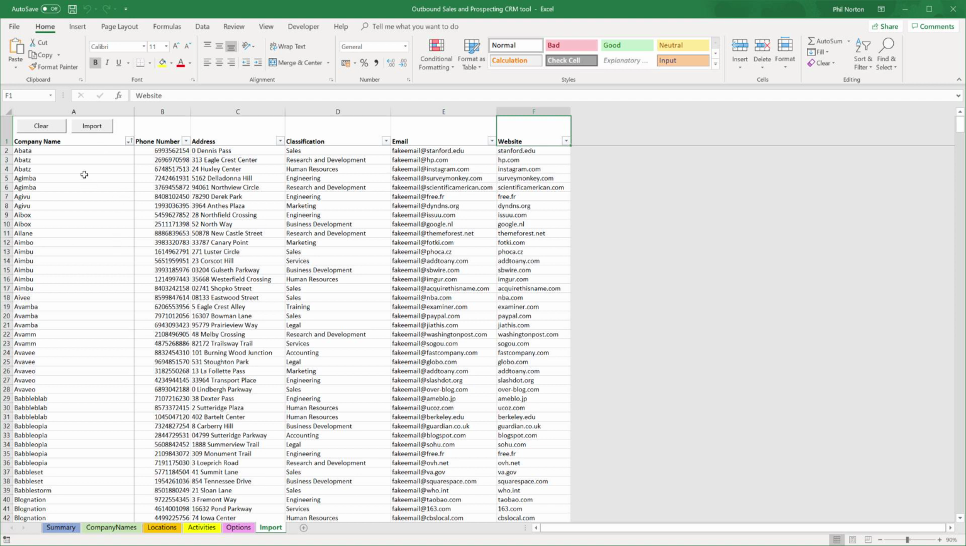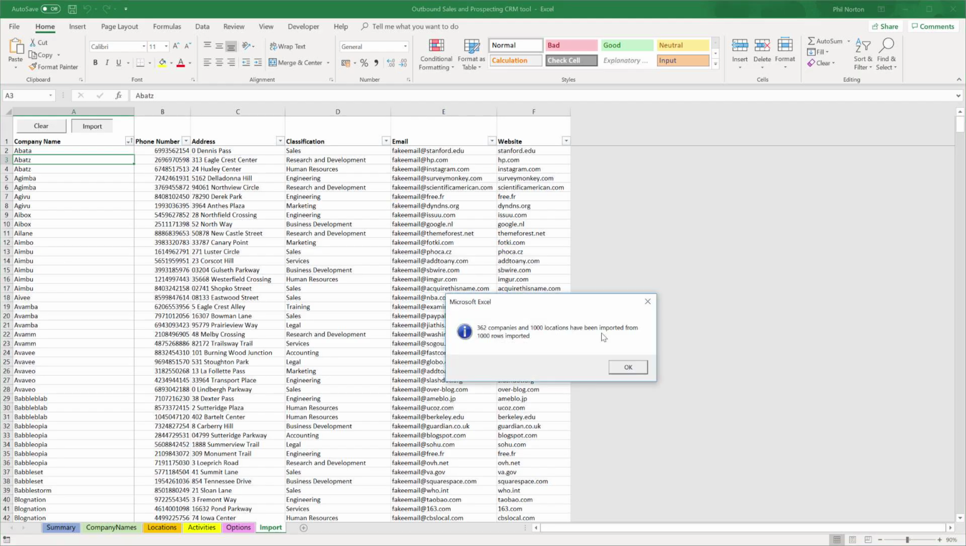So this is just test data that I've downloaded from a kind of data mock-up website, but it will serve the purpose for this demonstration. So I'm going to click the import button here, and that will then import that data into the spreadsheet. Okay, so that has imported 362 companies and 1,000 locations.